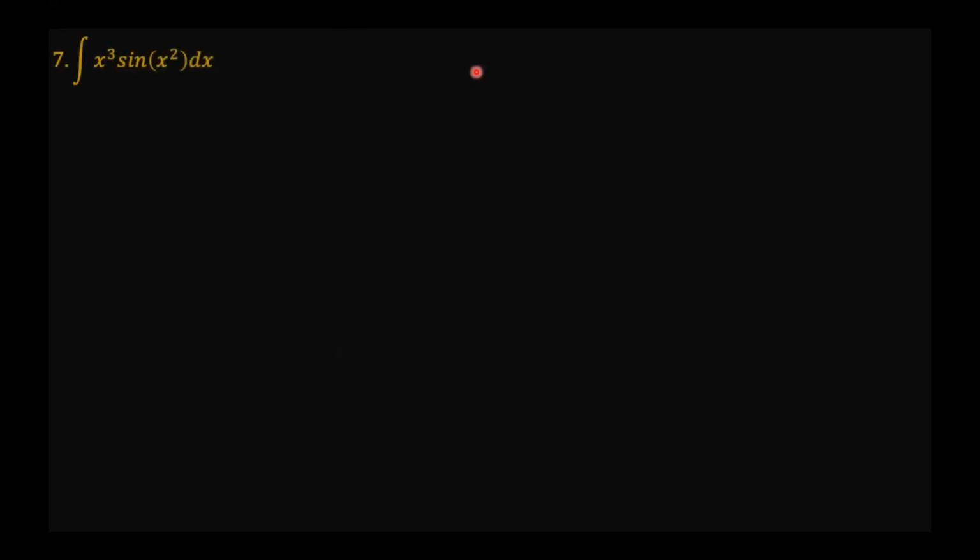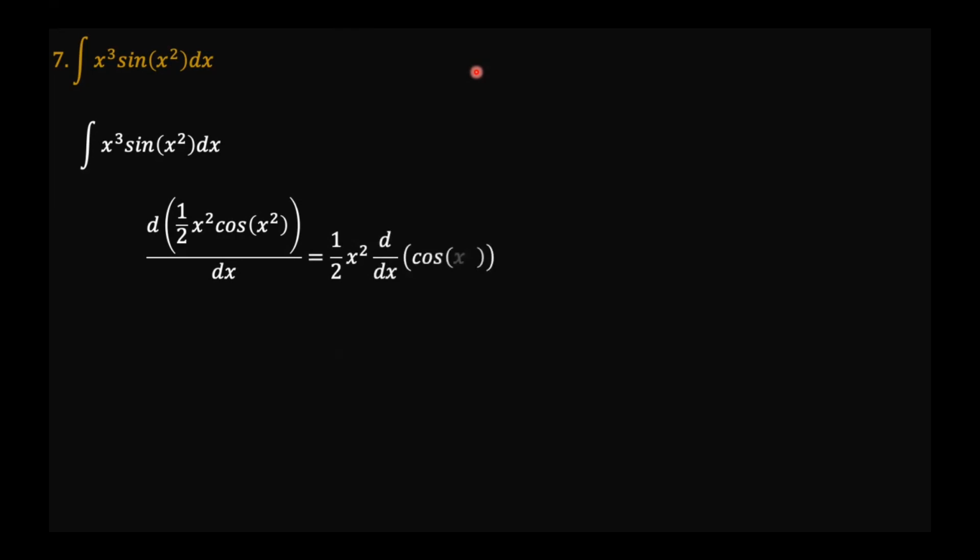Problem number 7, the integration of x cubed times sine of x squared. Here, the first thing I'd want to do is, if I differentiated half x squared times cosine x squared, I will get half x squared times the derivative of cosine x squared plus half cosine x squared times the derivative of x squared, right? And that is negative x cubed sine x squared plus x cosine x squared, right?